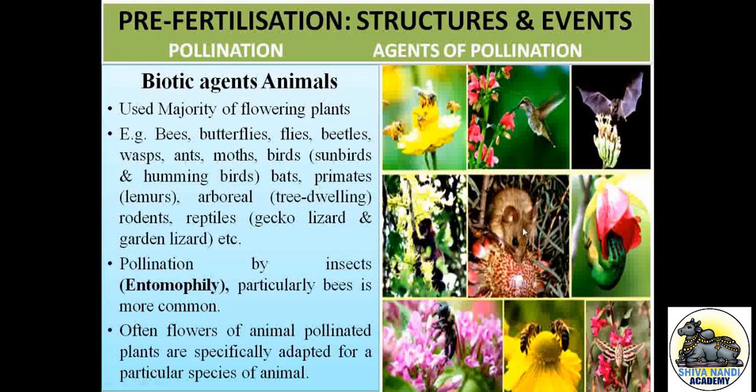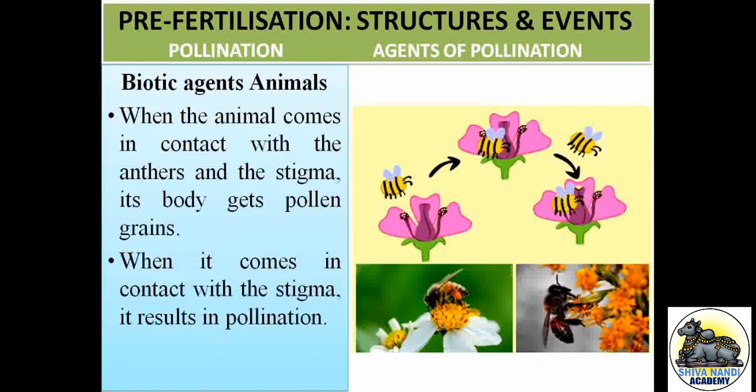The birds, rat. Okay, here you can see the ant. These are the biotic factors or biotic agents, that is an animal which is going to help for the pollination, or which is going to help for the transfer of pollen grains to the stigma. Here you can see how the honeybee is going to transfer.